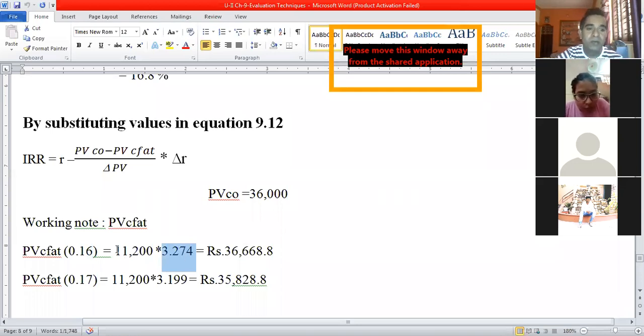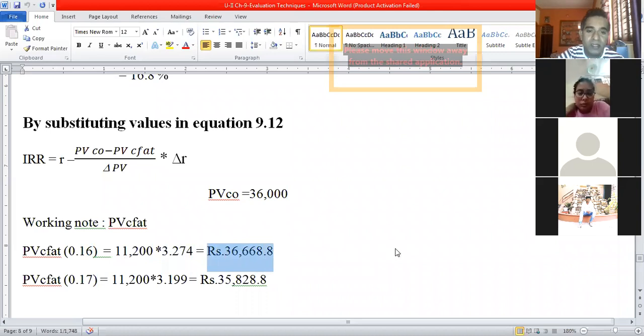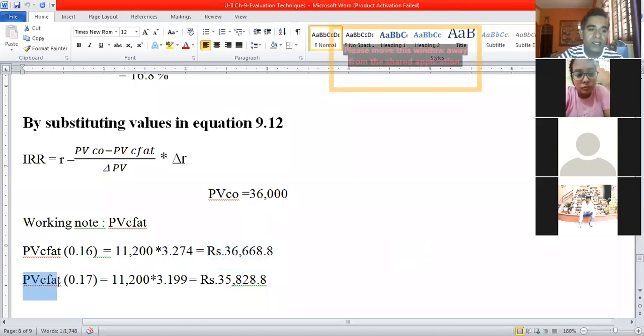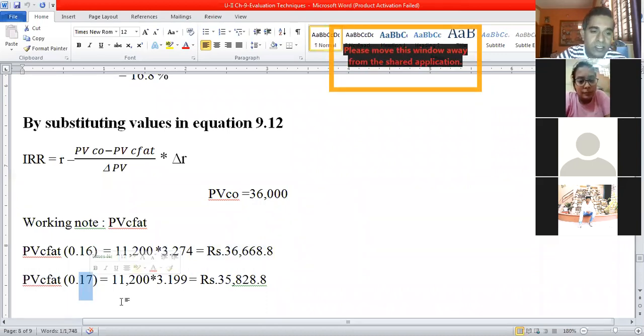So when you multiply the annuity amount 11,200 into the PV factor 3.274, we get the present value of the annuity as 36,668.8 rupees. Similarly, we need to find out PVCFAT at 17% interest as well. Since it is a case of an annuity, we refer to the present value of an annuity, table A4.